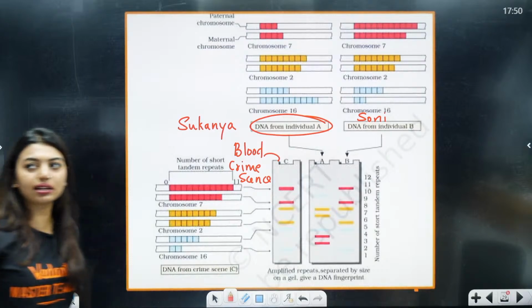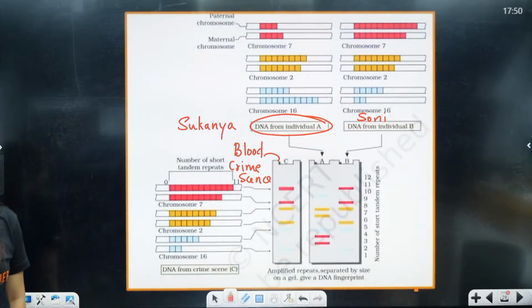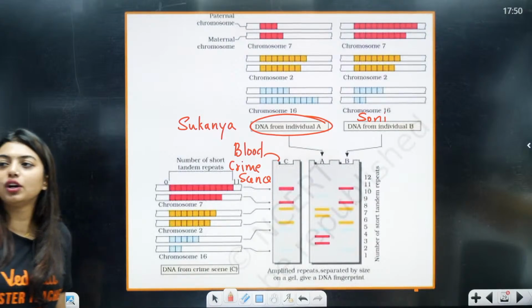Quickly in the chat, who is the criminal? Yes, Priya is telling B is the criminal. Others, what do you others think? Quickly.